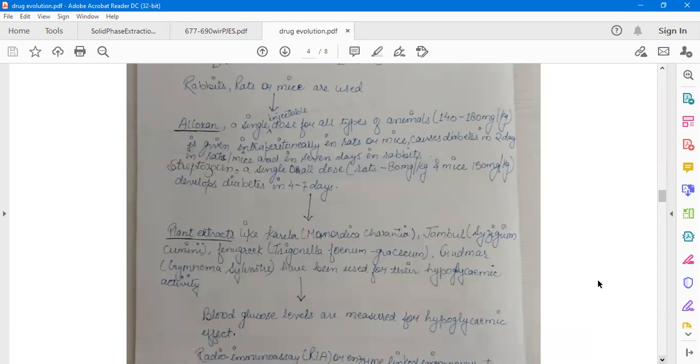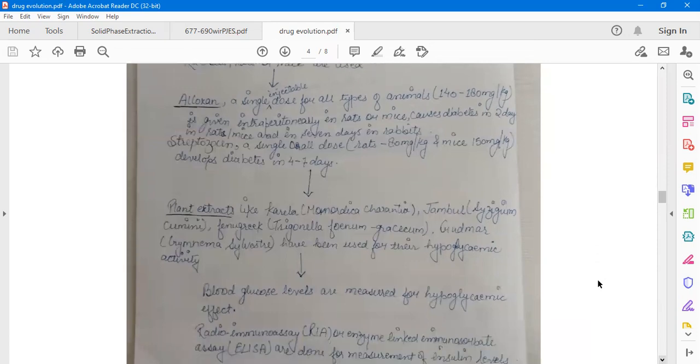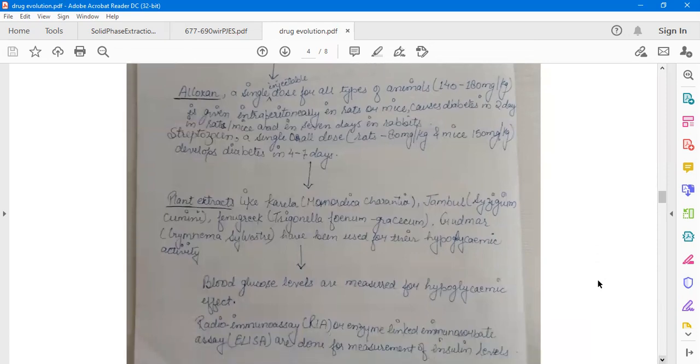After that, the plant extract, which is supposed to have the anti-diabetic or hypoglycemic activity, is given to that animal, and then the blood glucose levels are measured for the hypoglycemic effects.